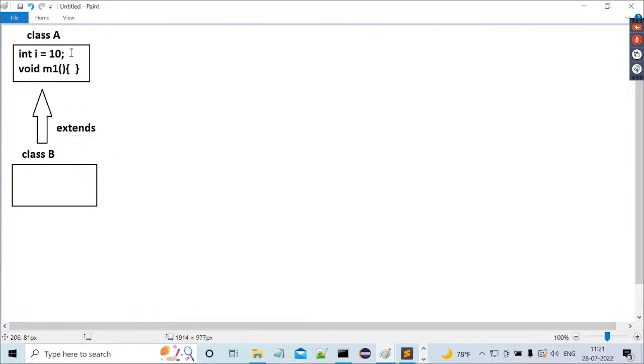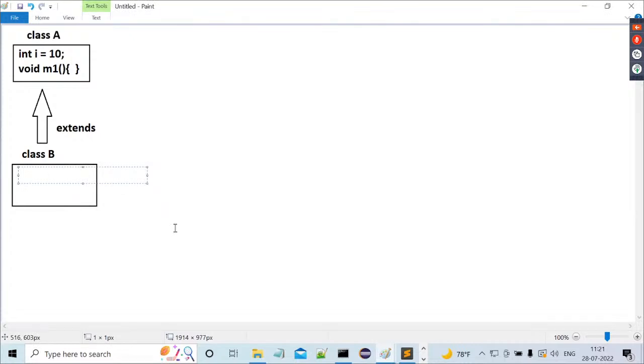Now tell me, in the parent class, class A, one variable and one method are declared or not? Class B is a child class for class A. So class B has the right to reuse the variables and methods of class A or not? Now tell me, i = i + 10. Is that reusability or not? The variable i is declared at the superclass, but we are reusing that i variable inside the child class. Is it not reusability?